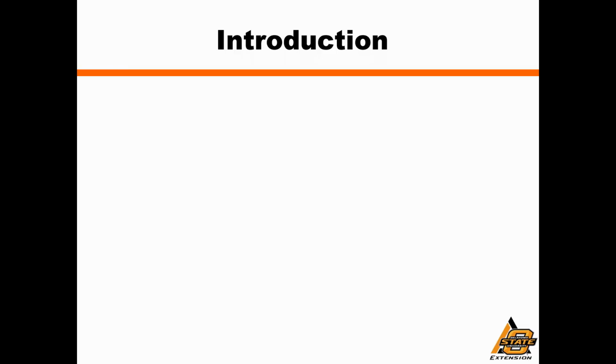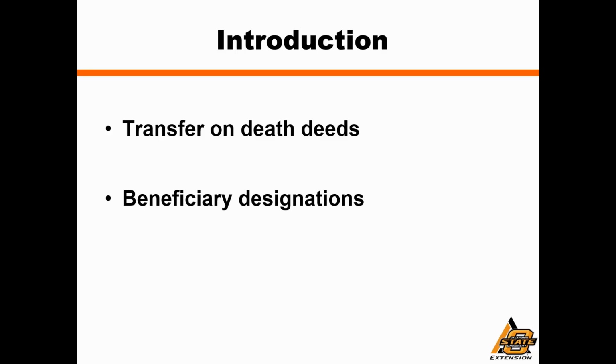Now, when we exclude trusts, some of the other big tools that are out there that we could use include transfer on death deeds. These are deeds that are specifically provided for in Oklahoma statute that transfer real estate. We could also talk about beneficiary designations on many kinds of investment accounts. We can also talk about life insurance, which, if you think about it, is a contractual tool arranged to transfer wealth at some point after your passing. So let's talk about each one of these tools in turn.